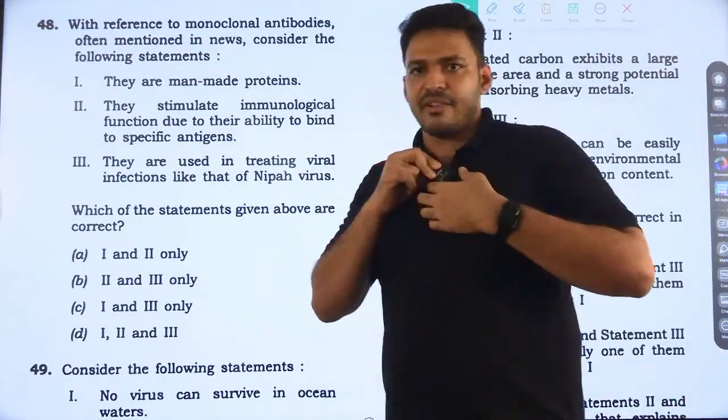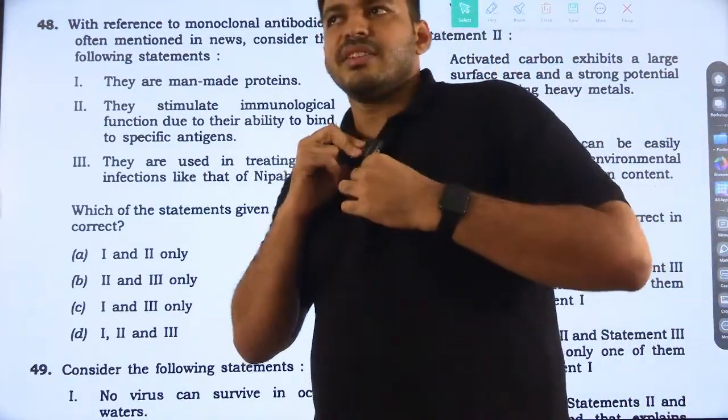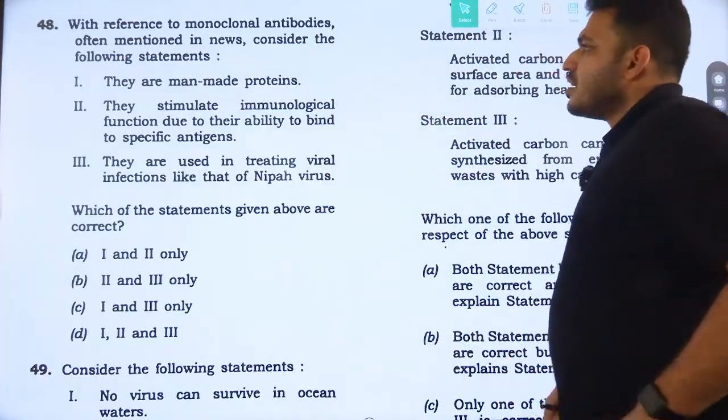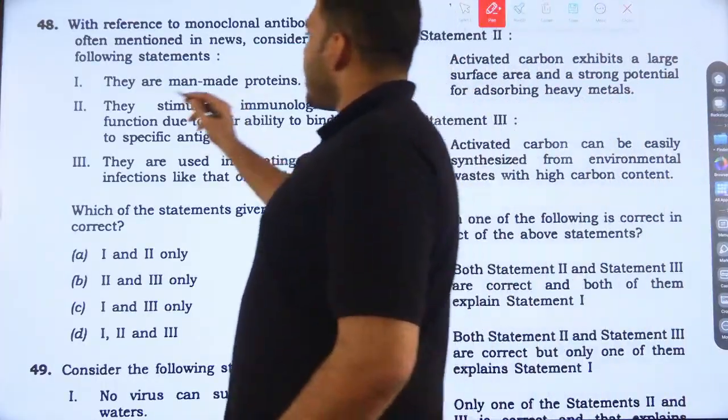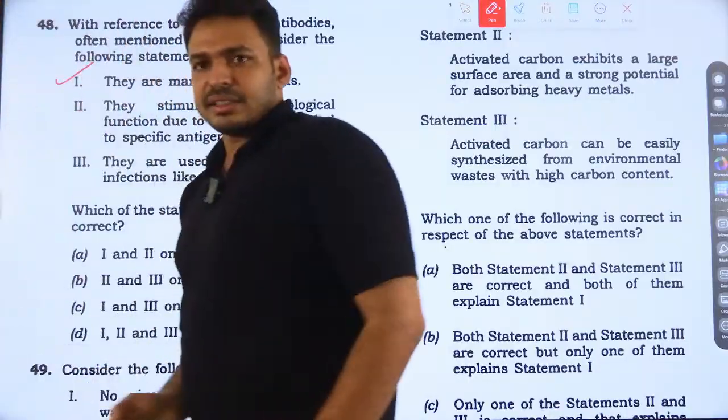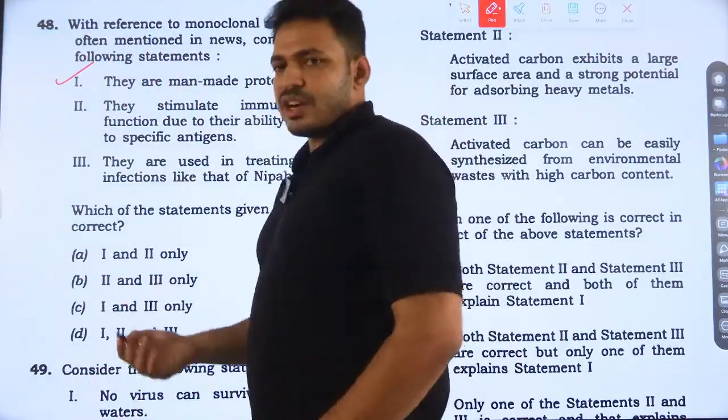They function like our natural antibodies and can be used against diseases. The statements are: they are man-made proteins. Yes, they are man-made, we are making them in the lab.